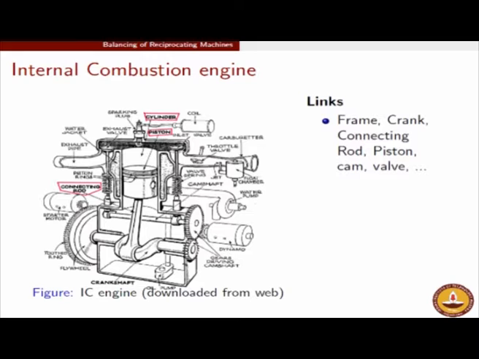So amidst all these details of the internal combustion engine that we see, we must identify what are the moving parts and what are the stationary parts. If you realize, I have put a red box around certain parts; these are the moving parts, and for your reference I will just name them one after the other. So first is the piston. The piston is one which has the reciprocating motion. It is a moving part.